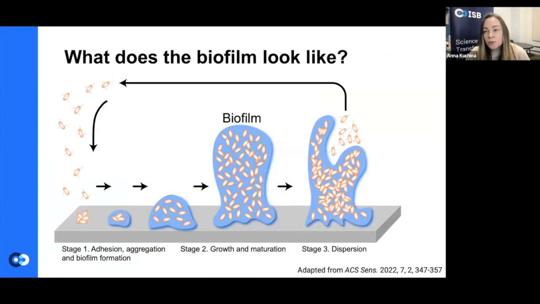So in order for us to answer this question, how is the biofilm so resistant? First, let's see how does the biofilm actually look like, right? So here in this schematic, it is shown as sort of this shapeless blob. But actually, if we look at it, for example, under a microscope, it can look quite interesting because it has spatial structure.